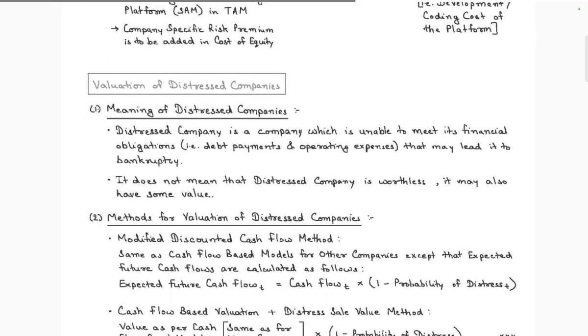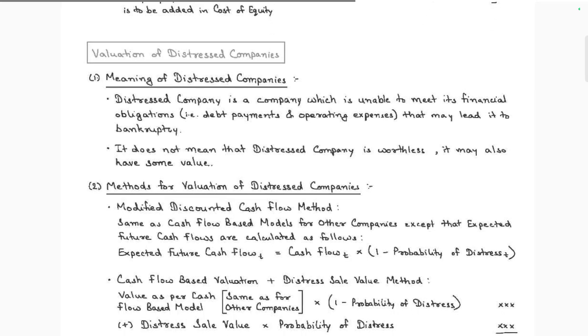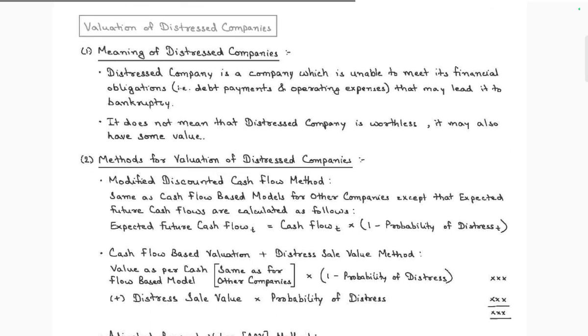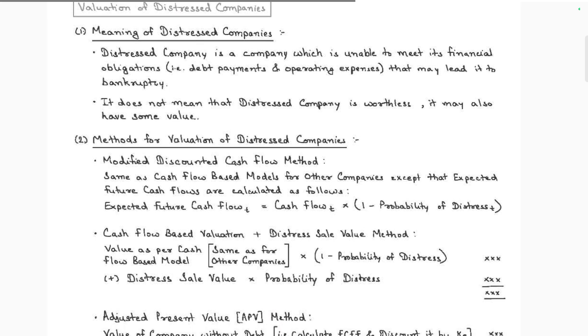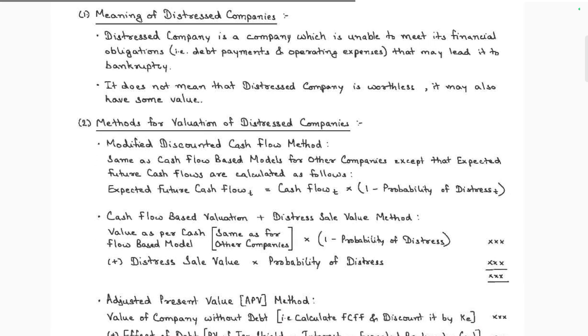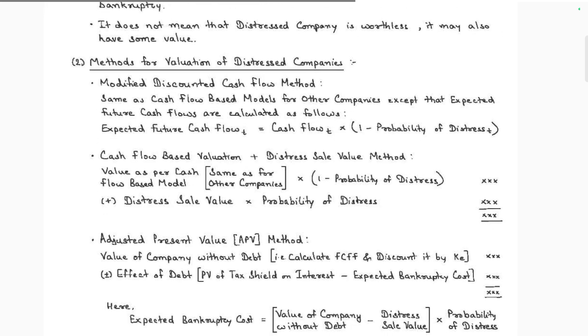Valuation of distressed companies. Meaning of distressed company: a distressed company is a company which is unable to meet its financial obligations, that is debt payment and operating expenses, which may lead to bankruptcy. It does not mean a distressed company is worthless; it may still have some value. Method for valuation of distressed company: modified discounted cash flow.